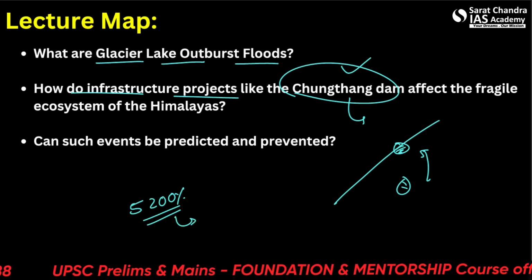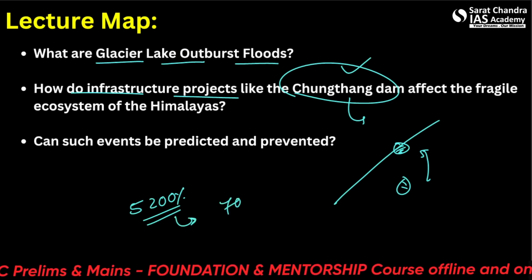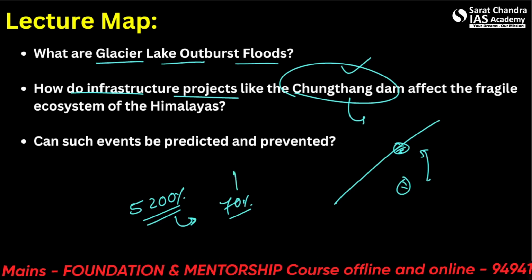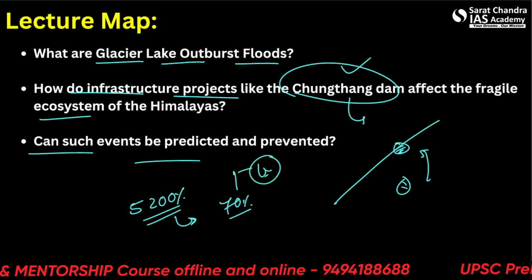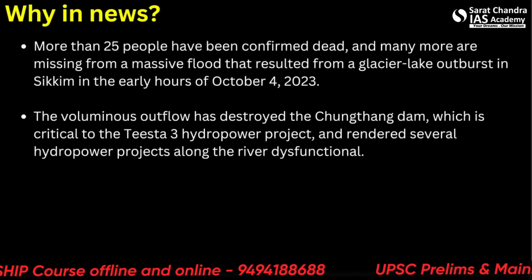So it's more than around 70% height of the Everest, we can say. So can such events be predicted and prevented? We'll see this also. Let's quickly go through this lecture.